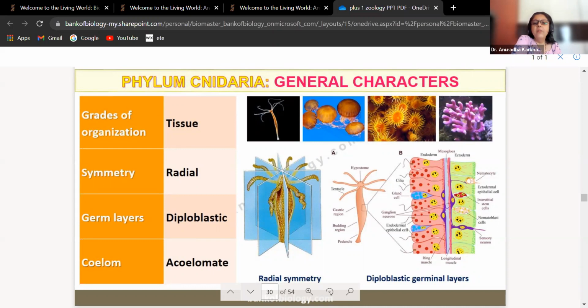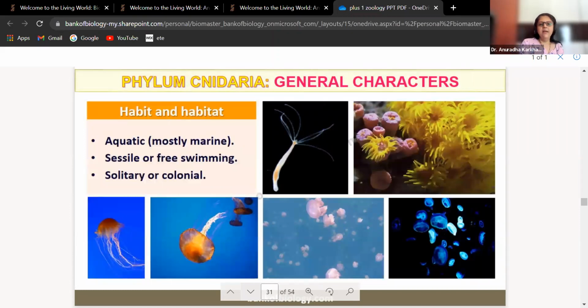What would be the common thing among them is what we have to understand. Habit and habitat. They are aquatic, mostly marine, just like your sponges. They are sessile or free swimming. Sessile means attached to something, and they can freely swim. They could be solitary or they could be colonial, right?